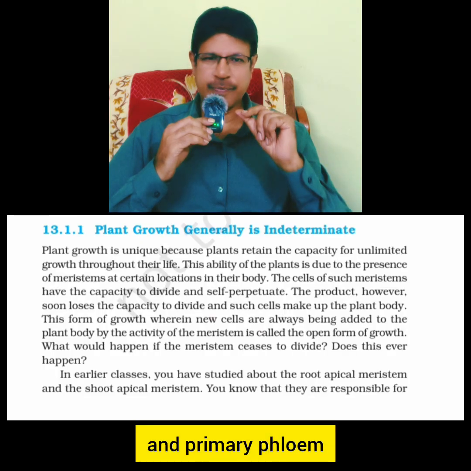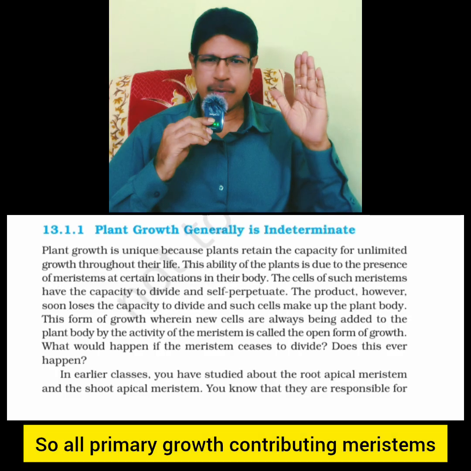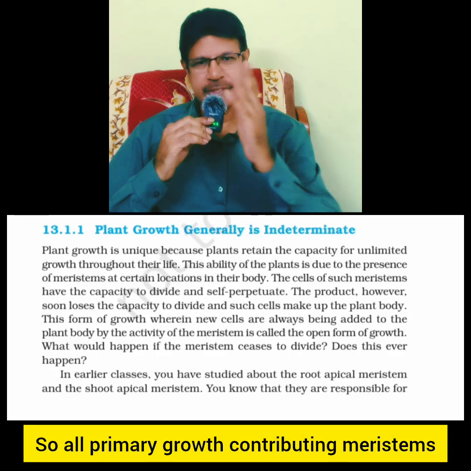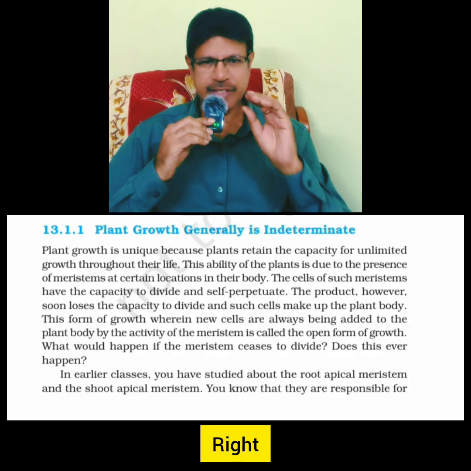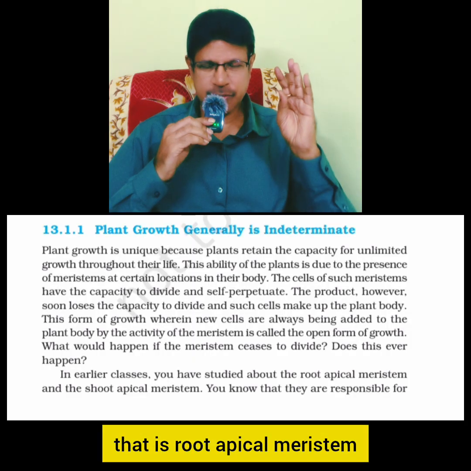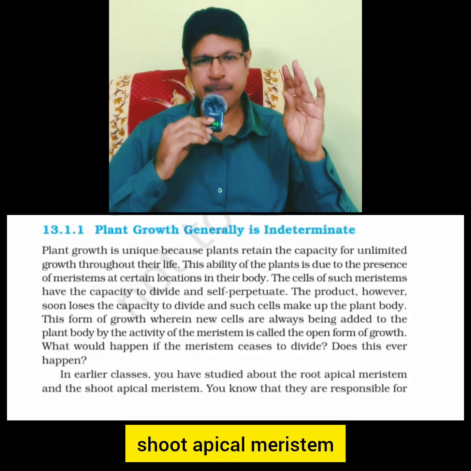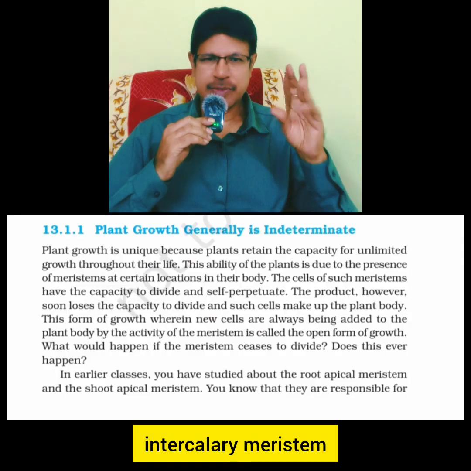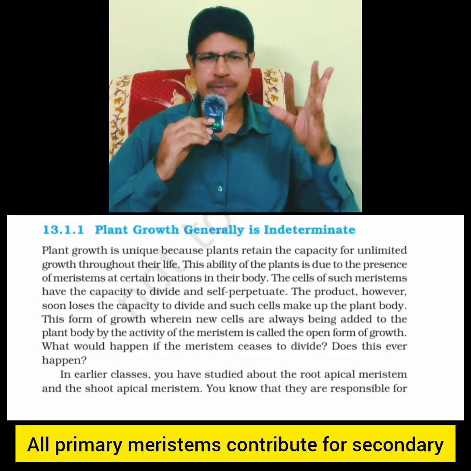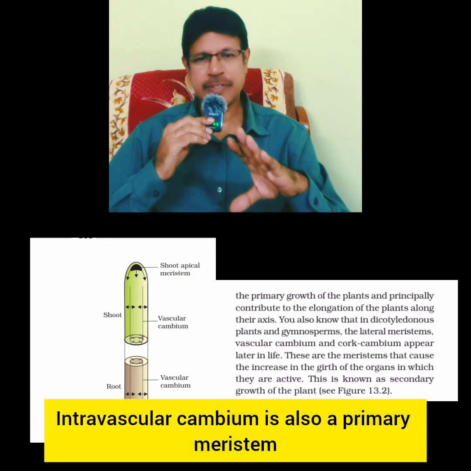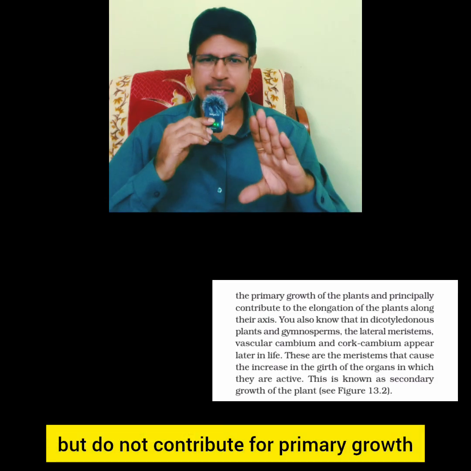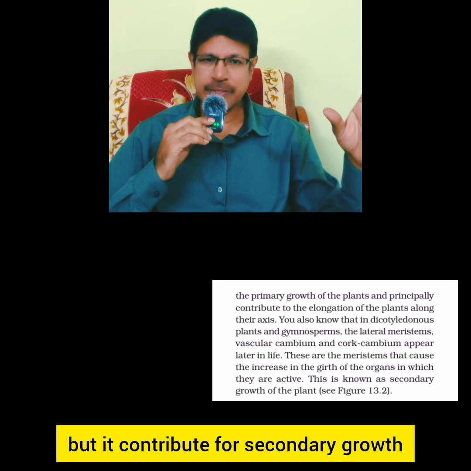So the lateral primary meristem that contributes to secondary growth is the intrafascicular cambium, located within the vascular bundle between primary xylem and primary phloem. So all primary growth contributing meristems are primary meristems, right? It depends upon the option: root apical meristem, shoot apical meristem, intercalary meristem. All primary meristems contribute to primary growth? That is wrong. Intrafascicular cambium is also a primary meristem but does not contribute to primary growth; it contributes to secondary growth.